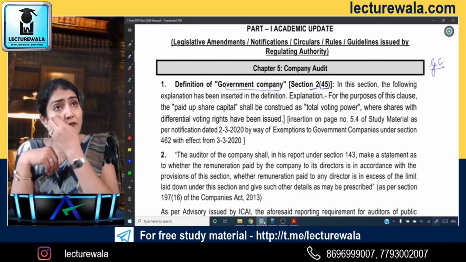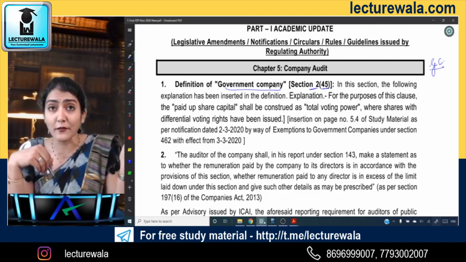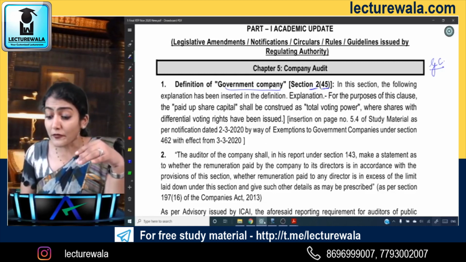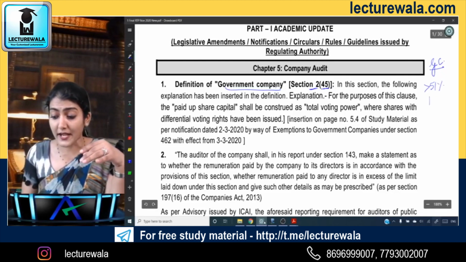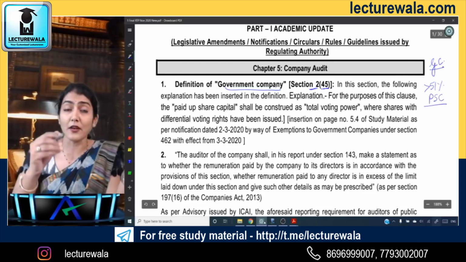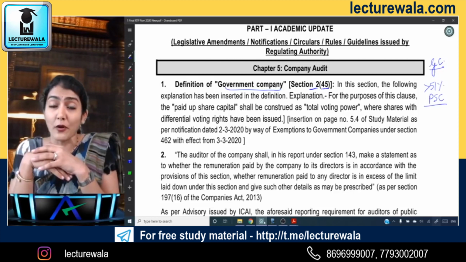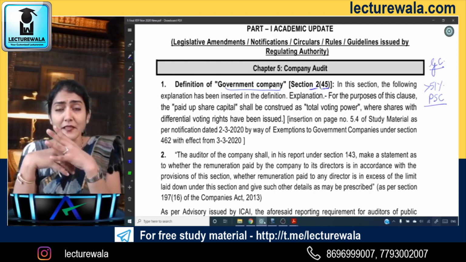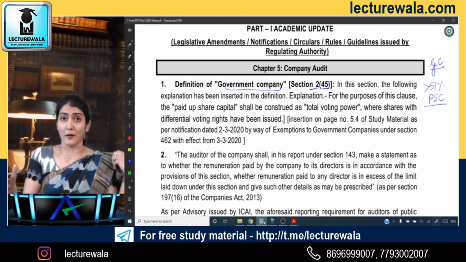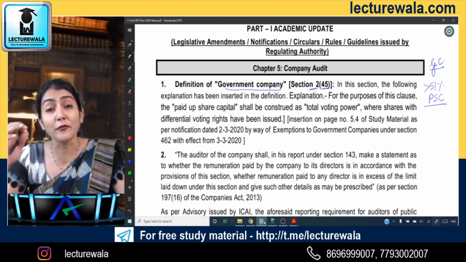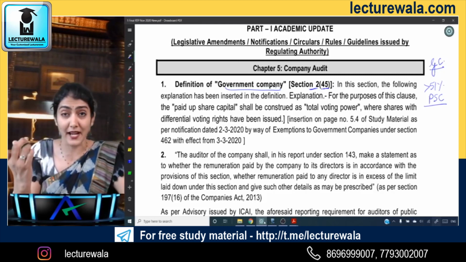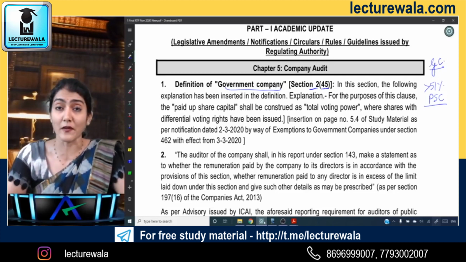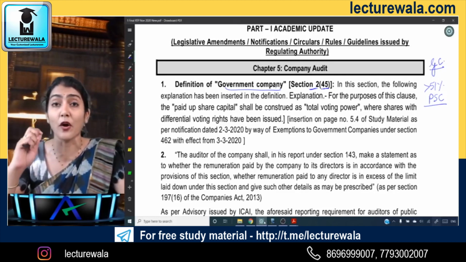And what is the definition of government company which we've always been studying so far? A government company is the company in which not less than 51% of the paid up share capital is held by the central government, state government, or partly by central and state government, and which is a subsidiary of a government company. This is the definition we know.